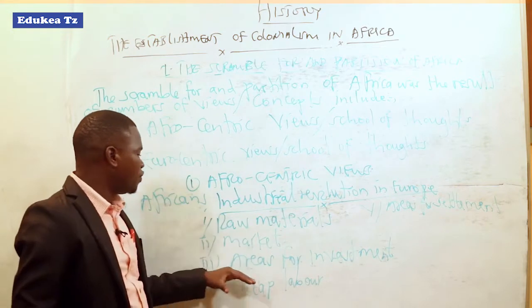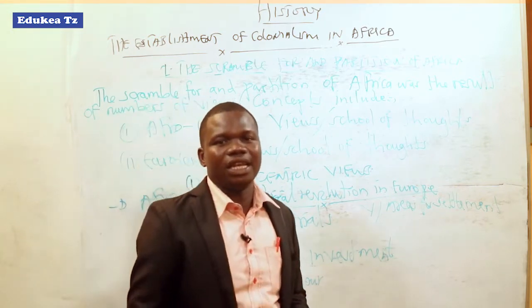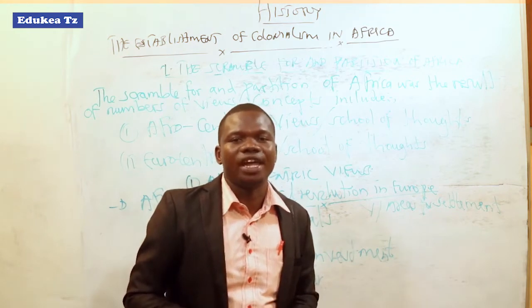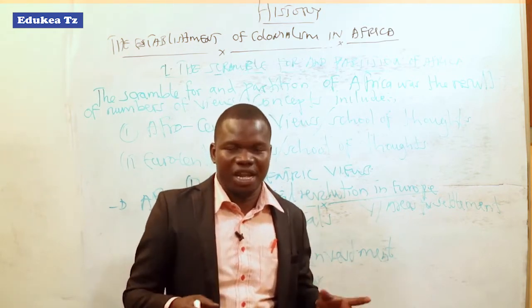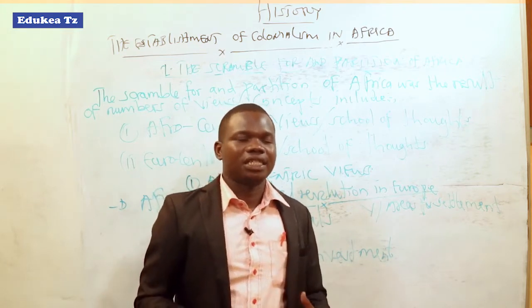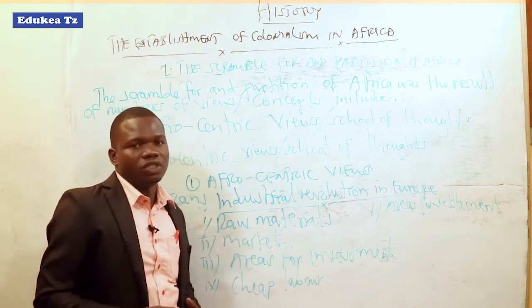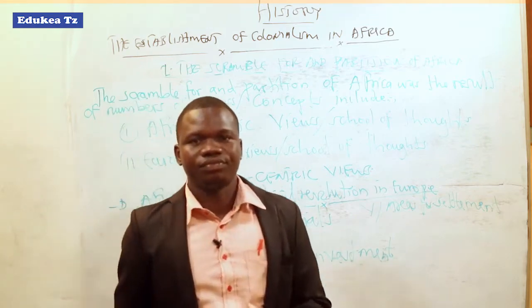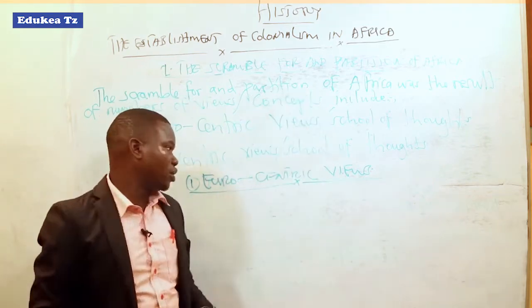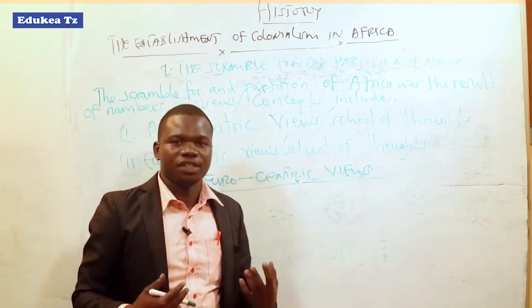So these 5 economic demands or economic interests led to the scramble for and partition of Africa during the 19th century. Let us proceed with Eurocentric views or schools of thought. Yes. In Eurocentric views, these were against the Afrocentric views.